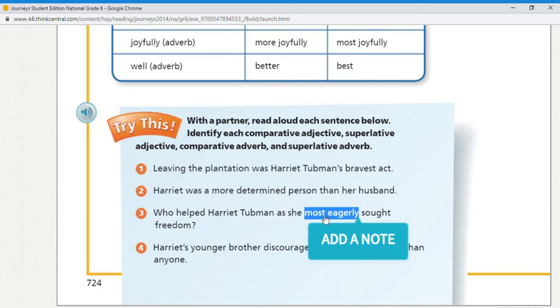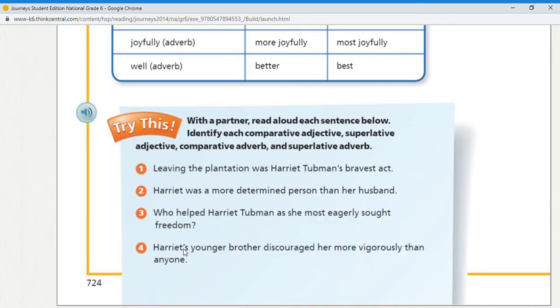So it's a superlative adverb. And the last one, Harriet's younger brother discouraged her more vigorously than anyone. Vigorously is the adverb because it ends with ly, and we added more to form the comparative, so it's a comparative adverb.